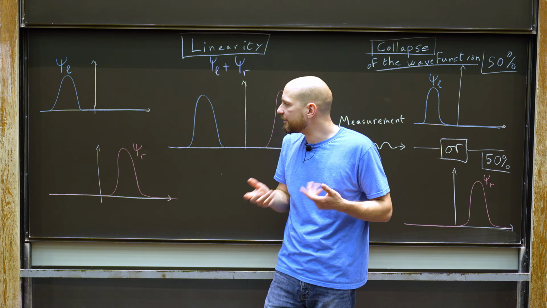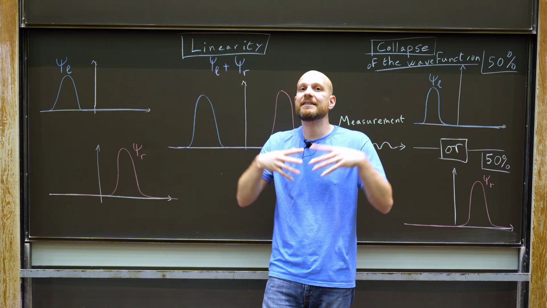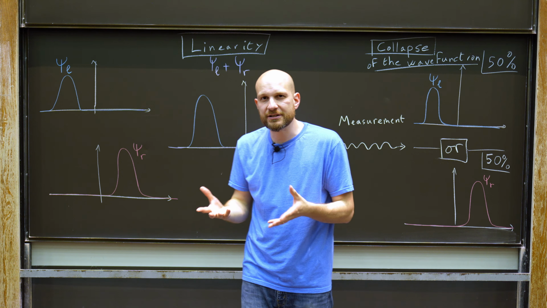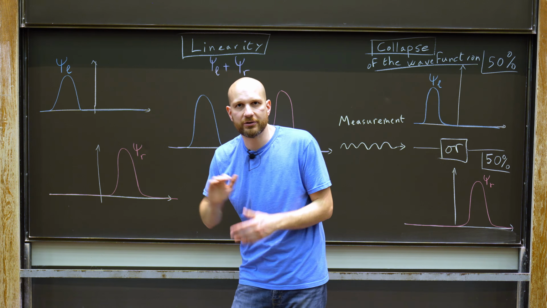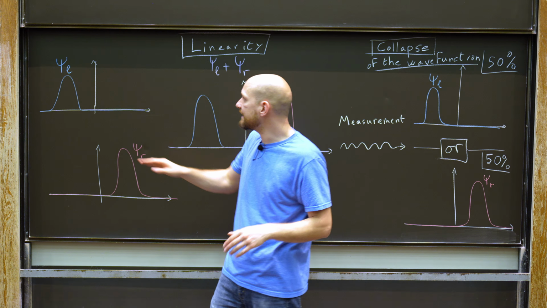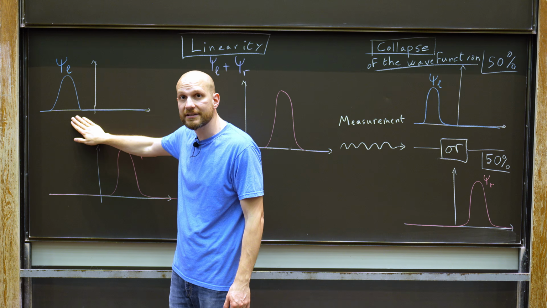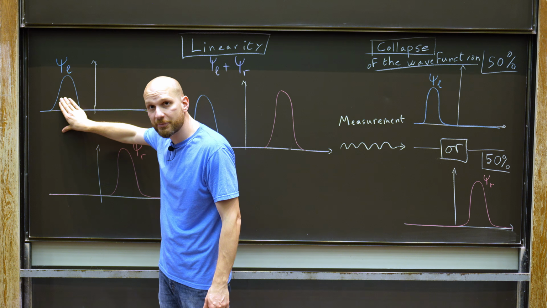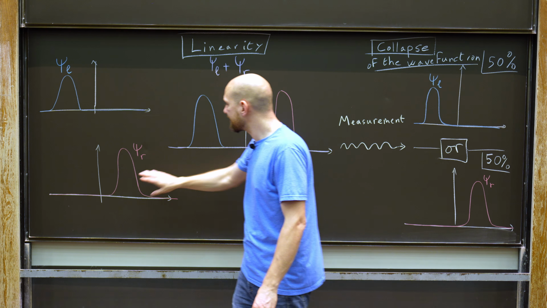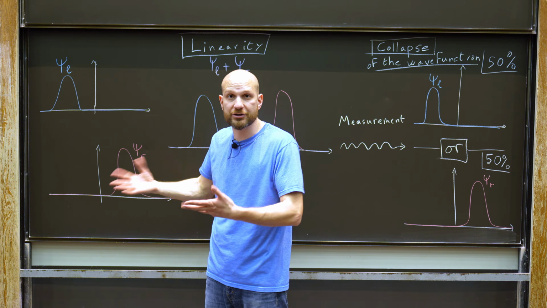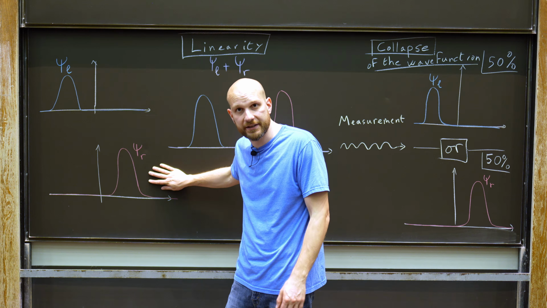Let's simplify things a little bit, and instead of asking exactly what the position of the particle is, let's consider a different measurement where I'm measuring whether the particle is on the left or on the right. So if my particle is in the state psi L and I measure whether it's on the left or on the right, it will come out with 100% probability that the particle is on the left. Whereas if I'm in the state psi r and I measure whether the particle is on the left or on the right, then with 100% probability I will find that the particle is on the right.